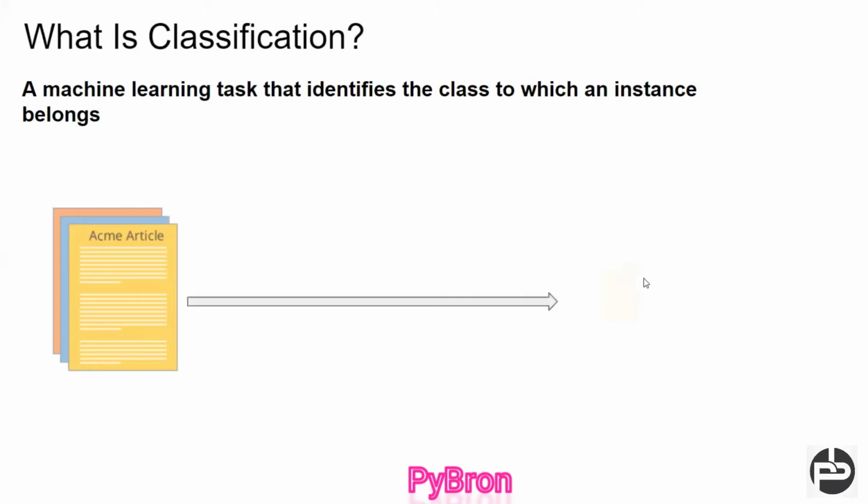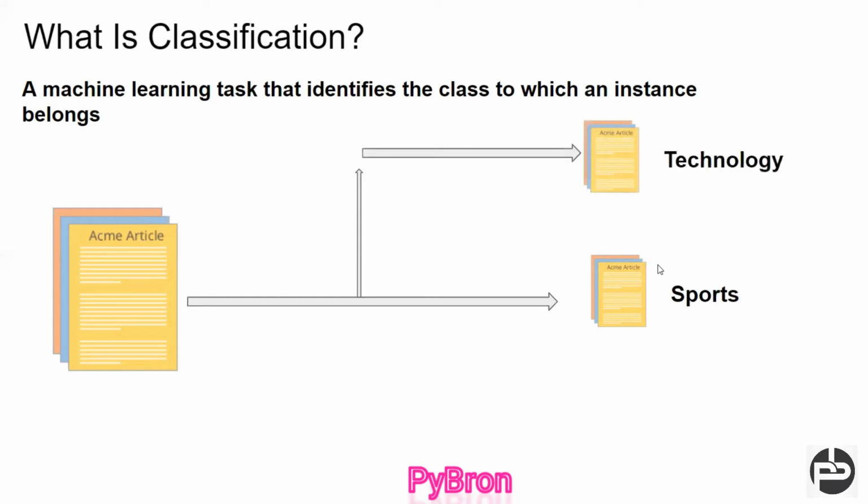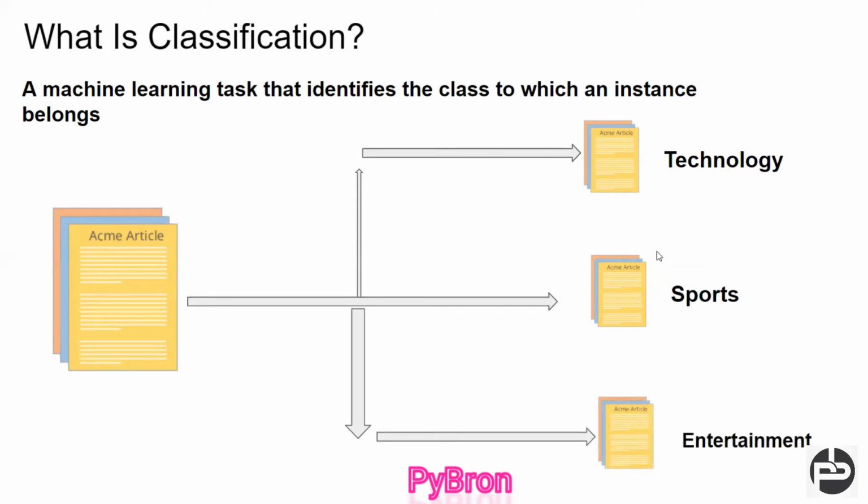So suppose we have a bunch of articles, and I pick a single article; Google advises that this article belongs to sport. Similarly, if I pick another article, Google suggests that this is a technology-related book. Again, for a third book I ask, hey Google, which genre does this article belong to, and Google says it's an entertainment-related book. Hope you understood the classification problem.